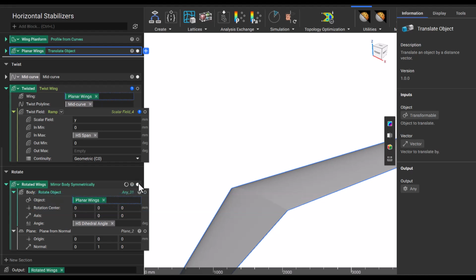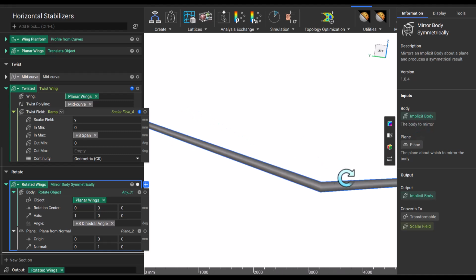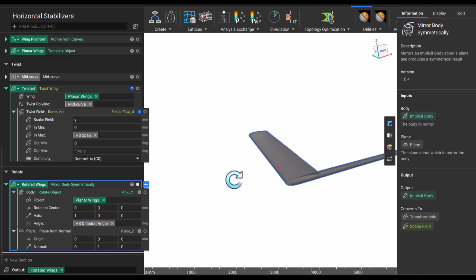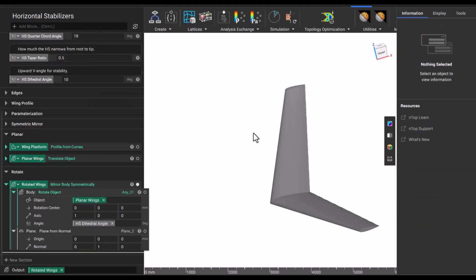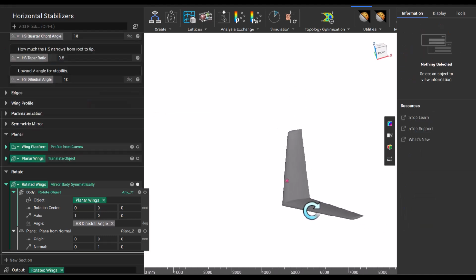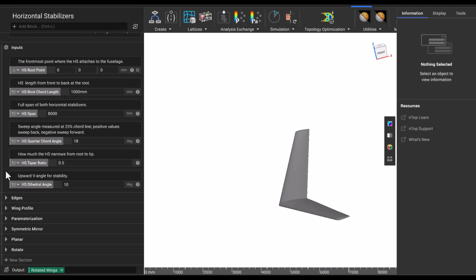Viewing the result, we see that we now have our rotated wings with a dihedral angle, but no twist. We can delete the twist section from our notebook, and now we essentially have a custom block that creates our horizontal stabilizers. If we want to scroll up to our inputs and create default values that generate smaller geometry, more representative of our horizontal stabilizers, we can adjust some of these values so they show up as our default when we use this custom block.